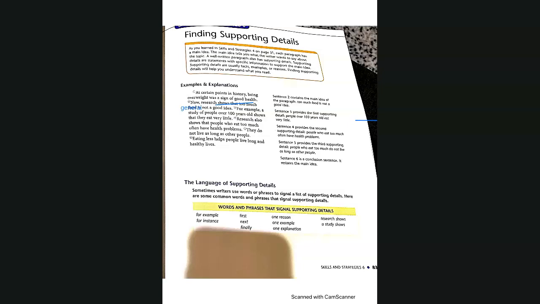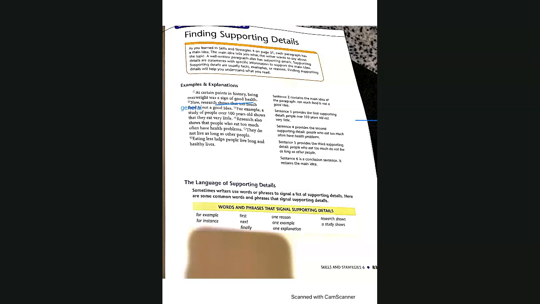So let's look at the paragraph. Stella, can you read number 1 and number 2, please? At certain points in history, being overweight was a sign of good health. Now, research shows that too much food is not a good idea.